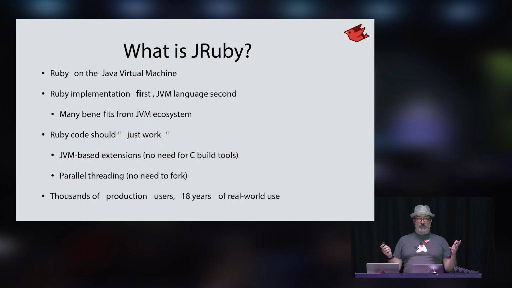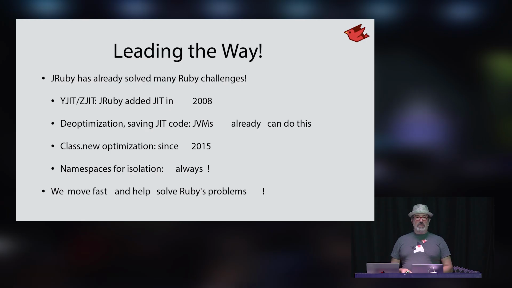JRuby's been around for at least 20 years of production users, 18 years of real-world use from major companies, and we're still going strong and keeping up with Ruby and trying to bring the best Ruby on the JVM to you. JRuby's also been leading the way in the Ruby world for many years.